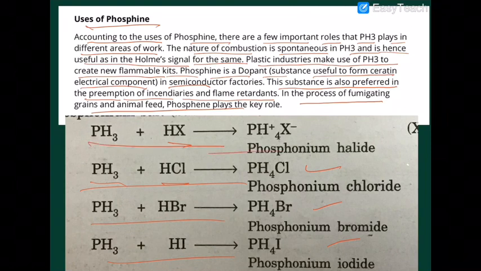In all these cases, what you are observing is that phosphorus is donating its lone pair to the H plus of the acid to give you the phosphonium ion. So in all four cases, 1, 2, 3, 4, you can see here phosphorus is donating one lone pair to the H plus.